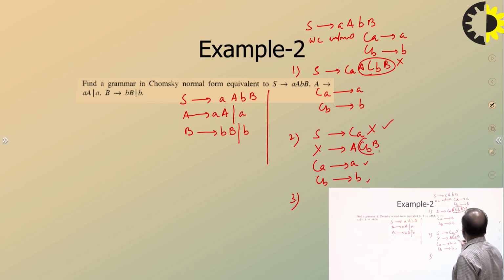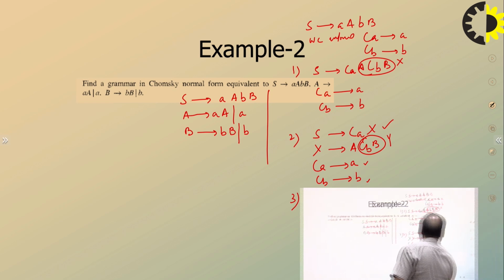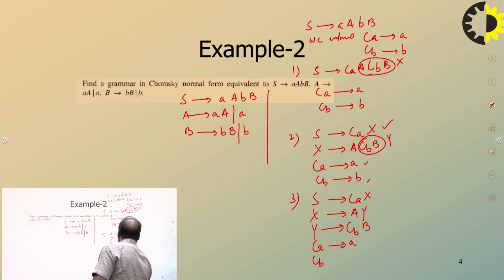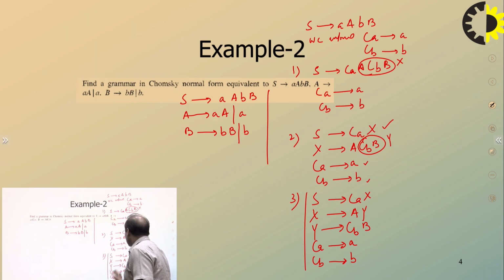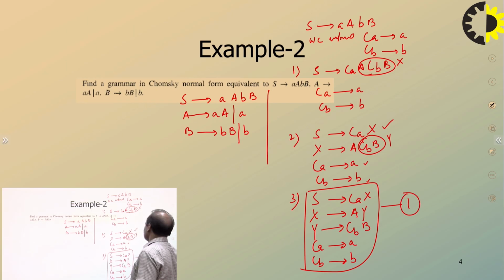This is not in CNF, so take it Y. Okay, so S goes to C_A X, X goes to A Y, and Y goes to C_B B, and C_A goes to small a, and C_B goes to small b. So this is finally the CNF of the first production. Yes, we can say this is number one.